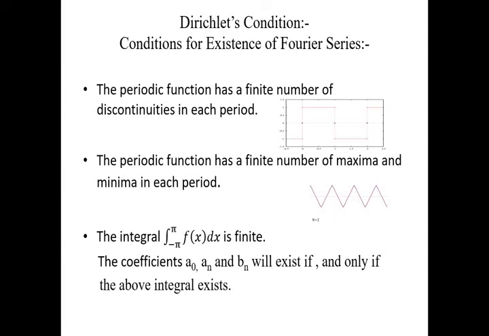And the third statement tells that the integral from minus pi to pi of the function must be finite. If the integral of that function from minus pi to pi is not finite, then we are not going to get the coefficient values, that is a naught, an and bn. That's why the signal must have a finite value. So that's all for today's topic. Thank you.